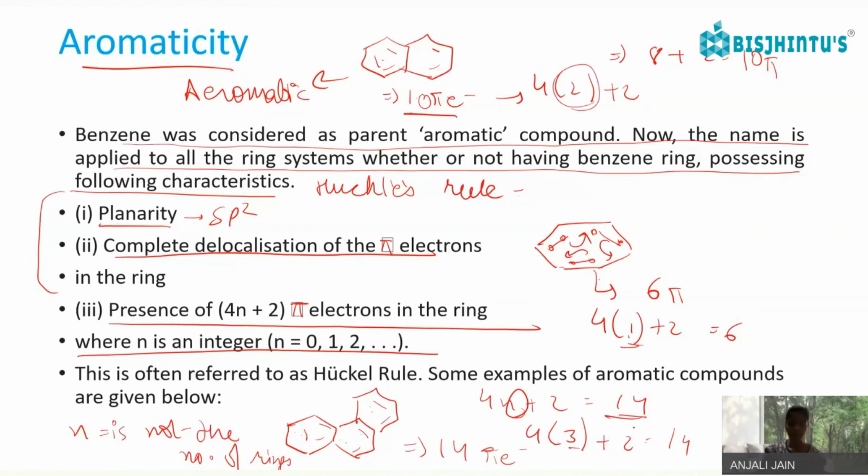Okay. So we just have to find how many pi electrons are there, and on that basis we will find that 12 plus 2, which is 14 pi electrons, should be present. So on the basis of the number of pi electrons, we'll put the value of this integer. This is often referred to as Huckel rule. Okay, this is Huckel rule.